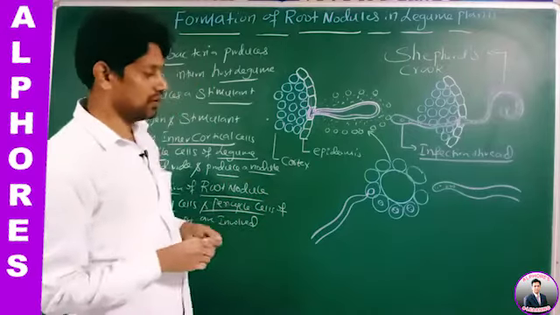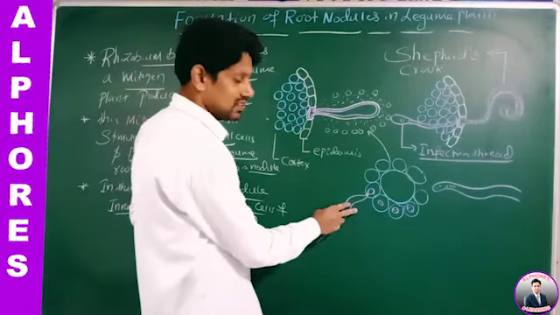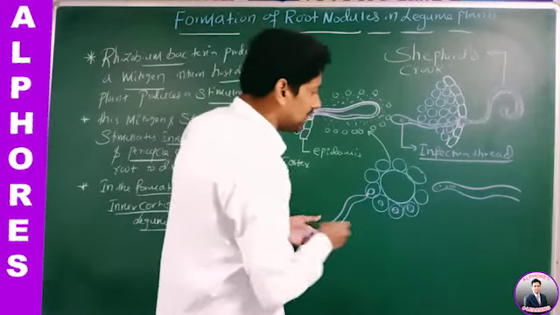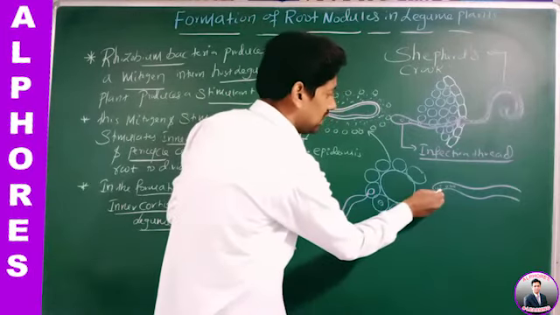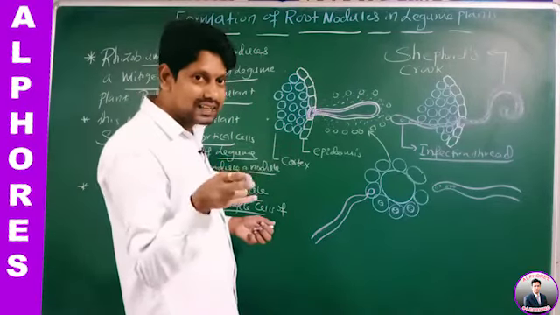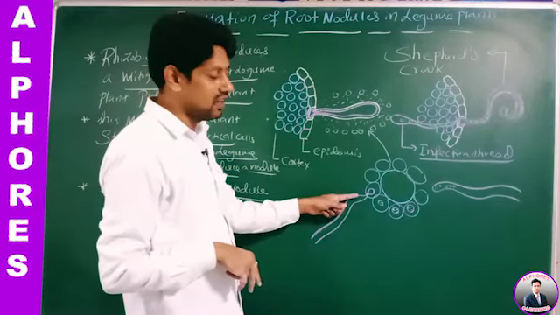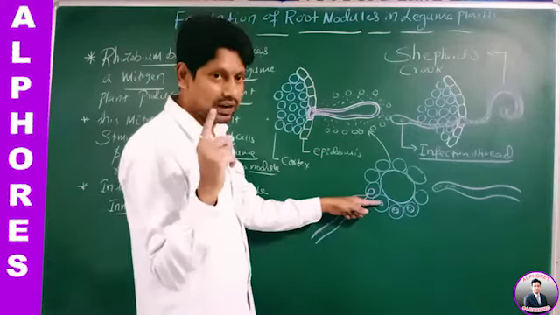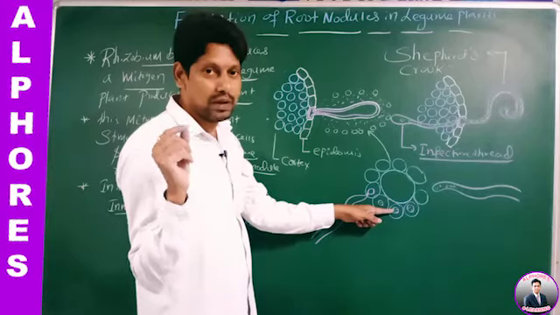See this statement once. This is the infection thread, carrying Rhizobium bacteria. Slowly this infection thread is producing buds. That bud gets separated from the rest of the infection thread and behaves as a vesicle. That vesicle carries either one or more than one Rhizobium bacteria.